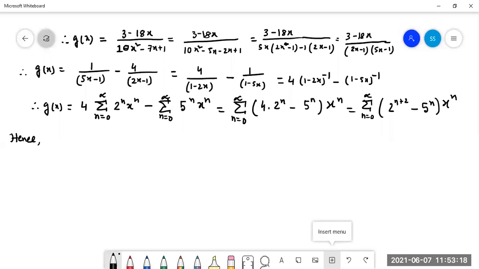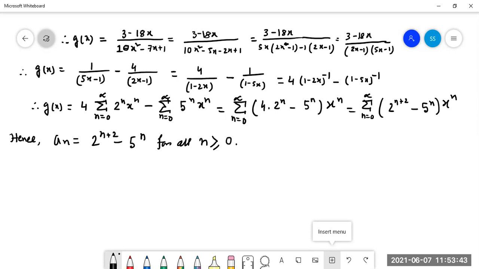Hence, a_n equal to the value of this, 2 to the power n plus 2 minus 5 to the power n, for all n greater than or equal to 0. Is this understood?